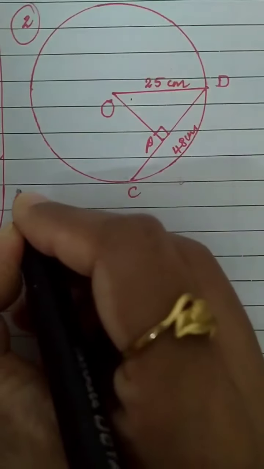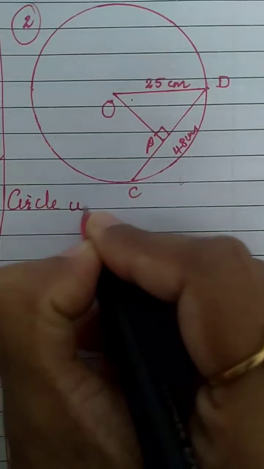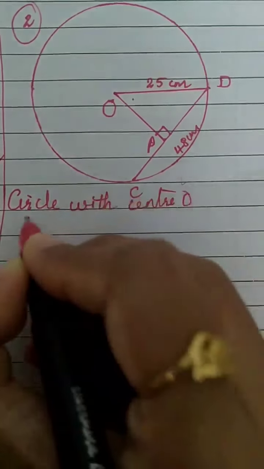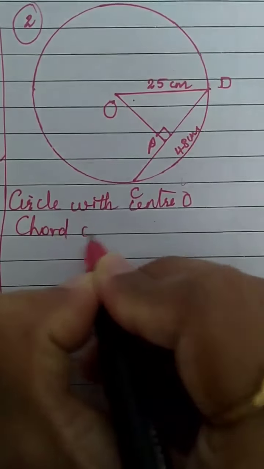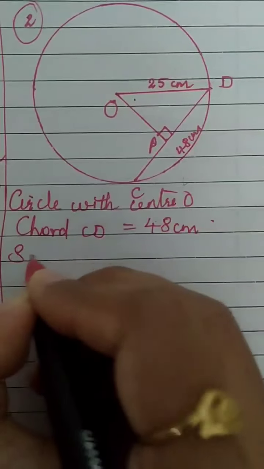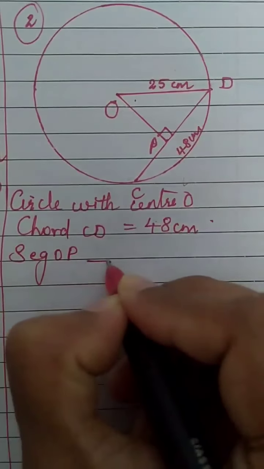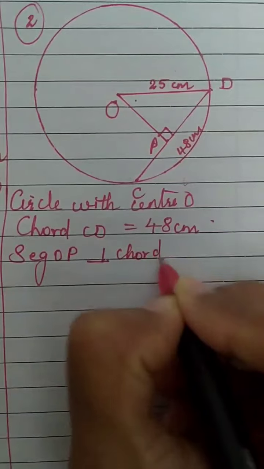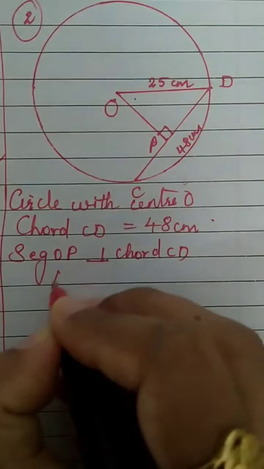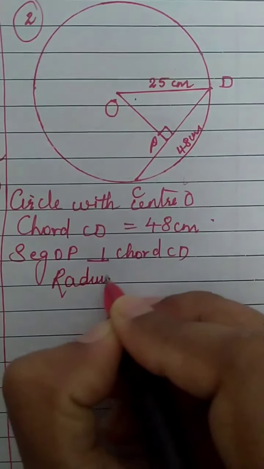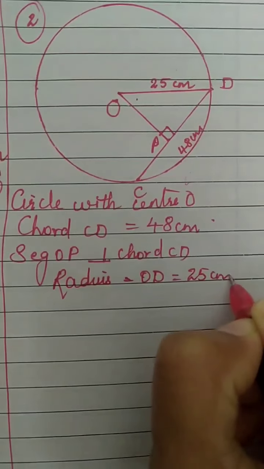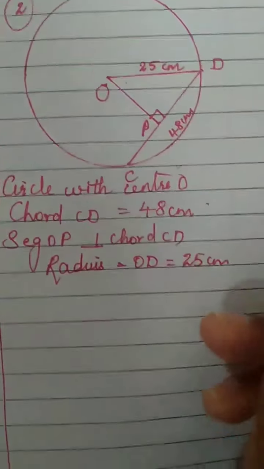So let's write the introduction. Circle with center O, chord CD is equal to 48 centimeter. Segment OP is perpendicular to chord CD. Perpendicular given means we'll use the first property. Then one more thing, radius OD is equal to 25 centimeter. Radius is also given.